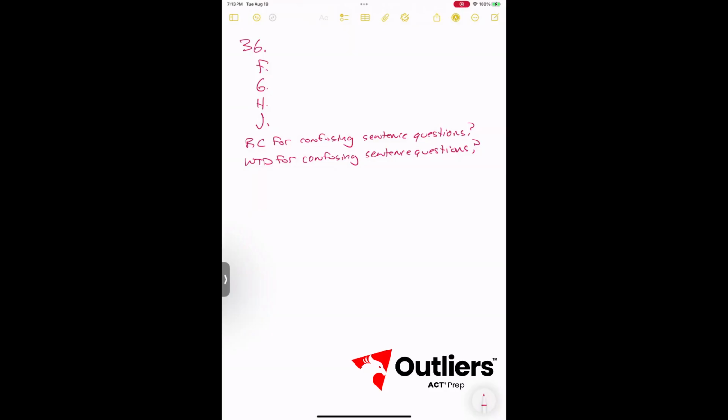What does RC for confusing sentence questions? Each answer is a rearrangement of the same sentence. What is a WTD for confusing sentence questions? Choose the answer that starts with a subject.